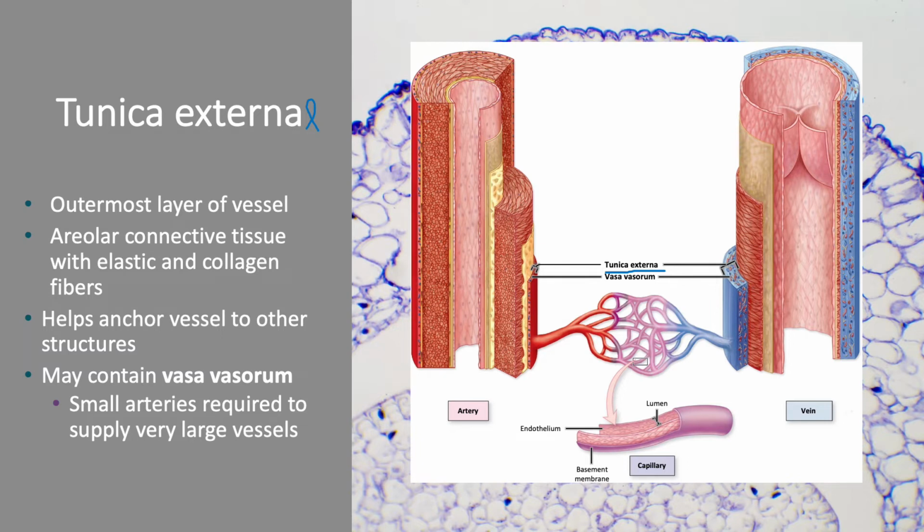Okay. And this layer, it may contain what we call a vasa vasorum. Okay? This is a grouping of small arteries that helps deliver a blood supply to these very large vessels, right? So it's kind of meta. You have to think about these vessels: they are so large, they need their own blood supply. So it provides the blood and the nutrients for that outermost tunica externa. Vasa vasorum in Latin means vessels of the vessels, which in fact is what they are.